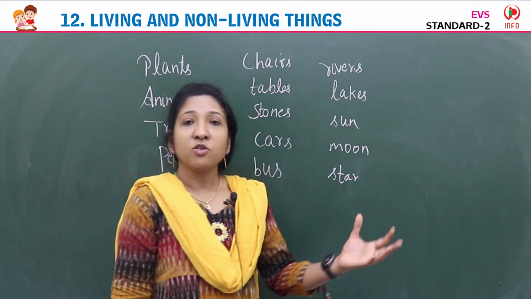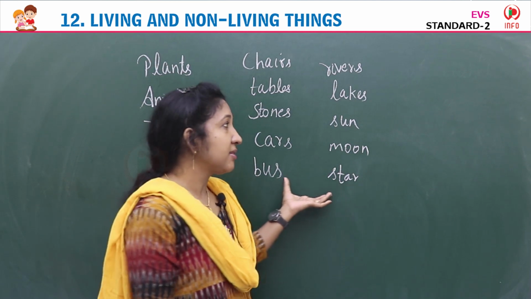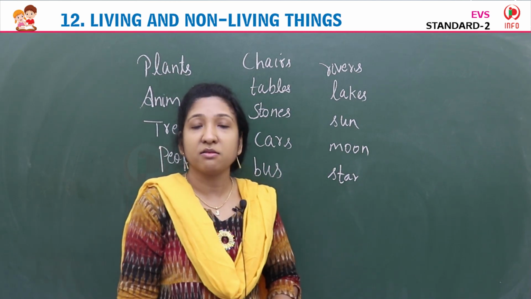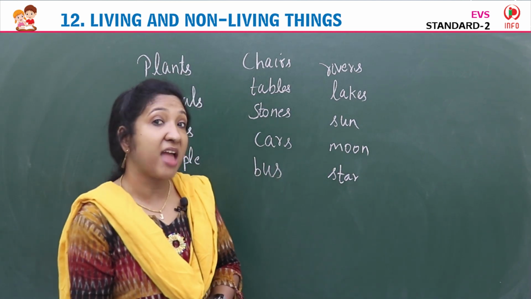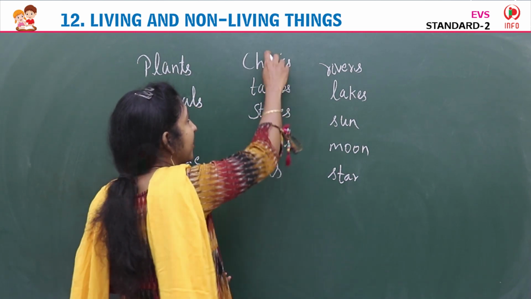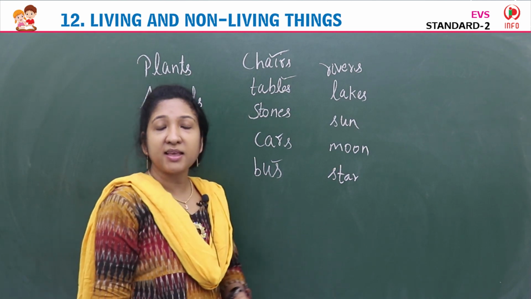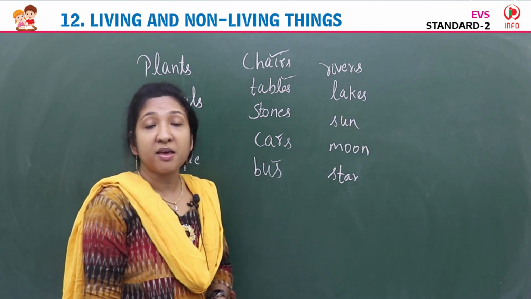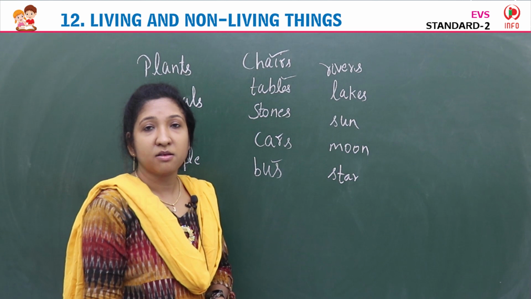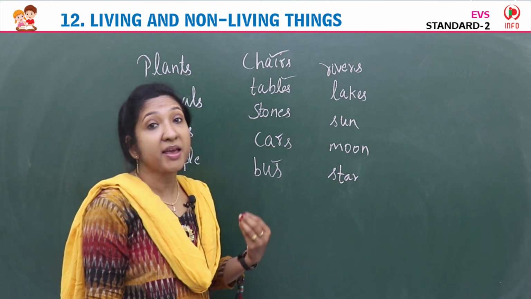So some things among these are made by man. Which are the things that are made by man?